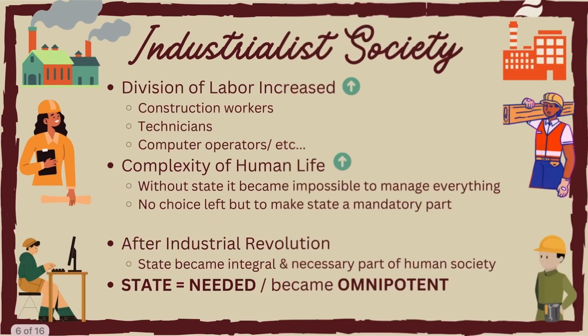Soon the society evolved into an industrial society. This was around the 1700s, when different people started to specialize in different tasks. People started occupying roles such as construction workers, technicians, computer operators, etc. So the division of labor increased drastically, and this led to an increase in productivity and a more complex society. With all this, the role of the state also evolved. Now the state has to regulate the market, provide public services, protect the environment, and make more laws.